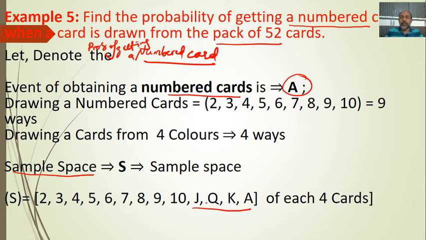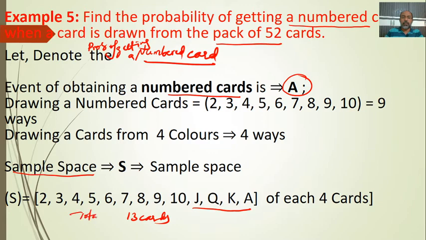Hence, it is part and parcel of the sample space. How many are there in the entire deck? There are 13 cards, by counting 1, 2, 3, up to 13. 13 cards are there in total.